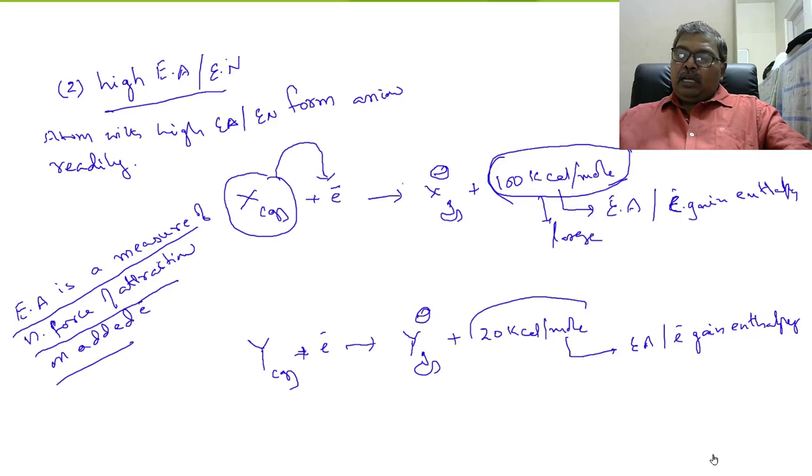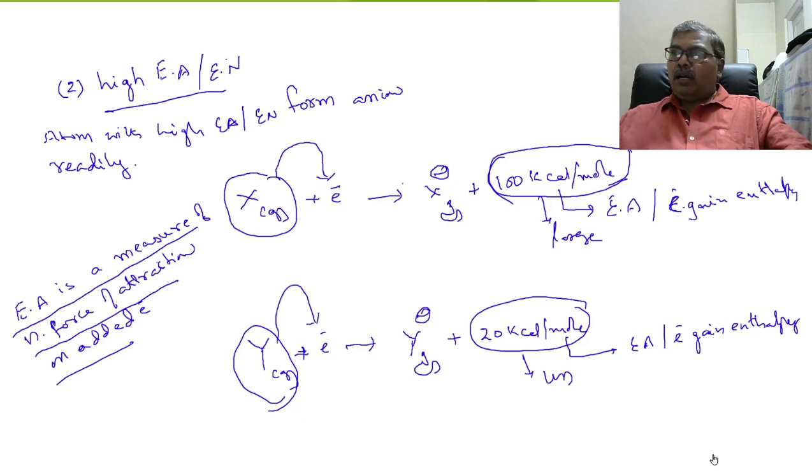Here, energy liberated by Y is less. So that means nucleus of Y, or you can say atom Y, has less affection or less affinity towards the added electron. So here more affection is there, therefore X atom holds the electron strongly.